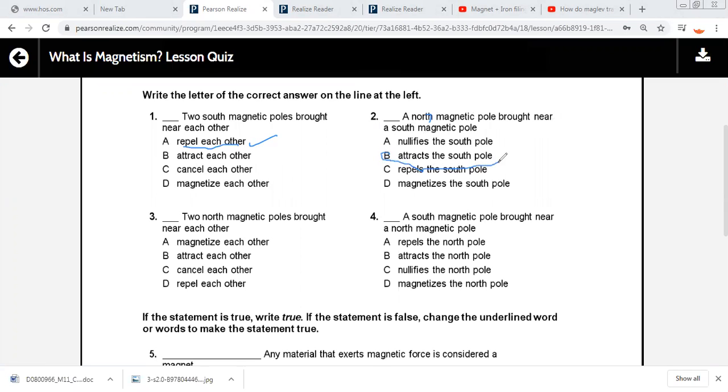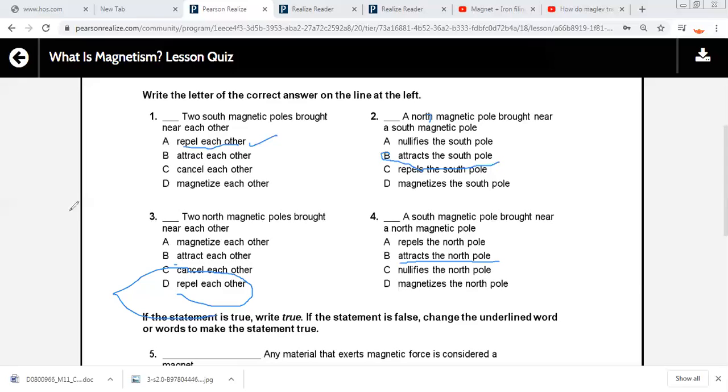Attracts the south pole. Number three: two north magnetic poles brought near each other. Attract, cancel, or repel? Yes, excellent. They are the same, so they repel each other. Number four: a south magnetic pole brought near a north. Yes, excellent, it attracts the north pole.